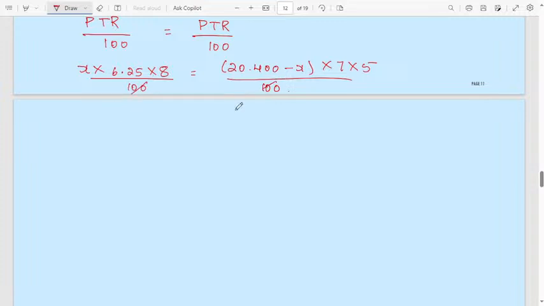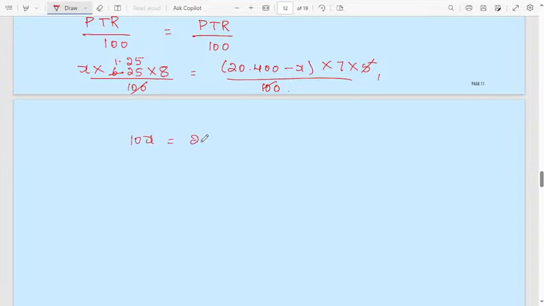Then this 100 will get cancelled. Cancel with 5 here. 5 ones are 5, 5 twos are 10, 5 fives are 25. 1.25 into 8, you will get 10x. Simplify, you will get 10x.